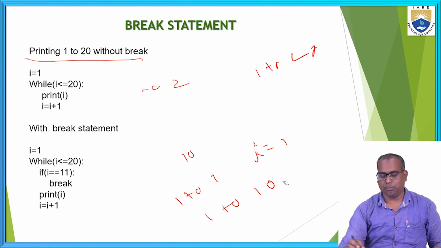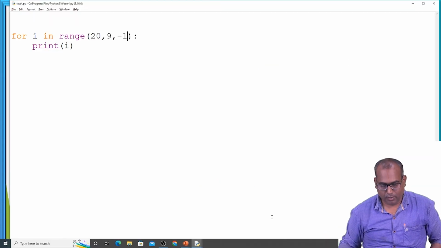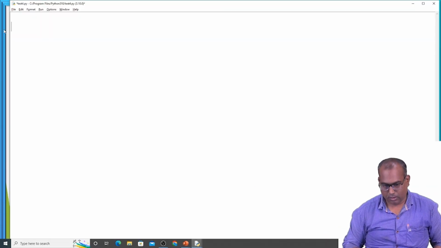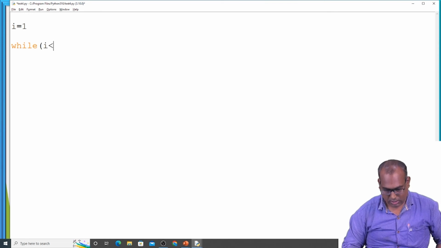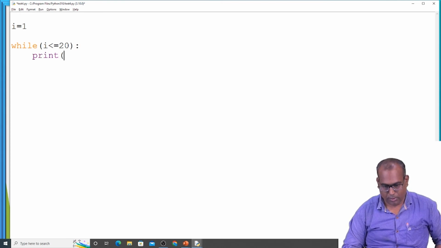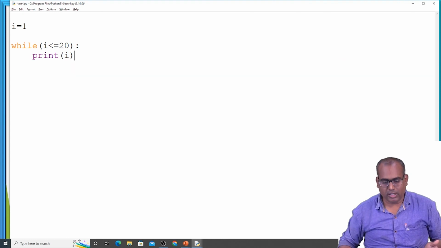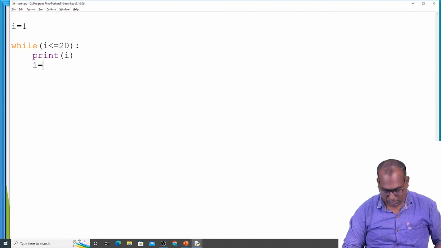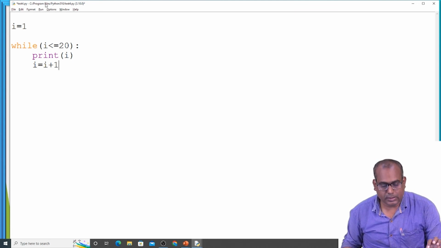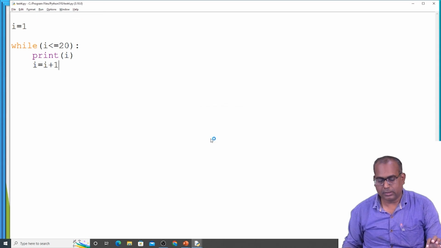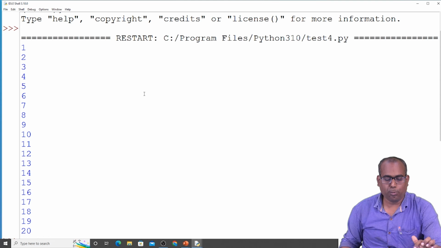Let's see the example. i equal to 1, while i less than or equal to 20, print of i. Here in this case I am not using any break statement. So we are able to print 1 to 20. Okay, you can see the output 1 to 20.